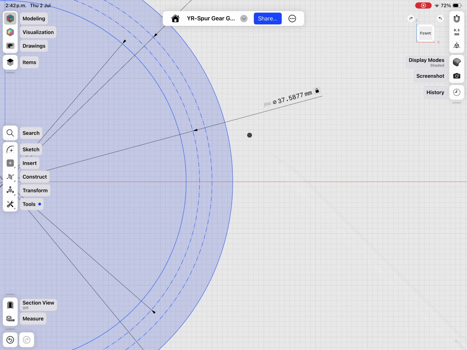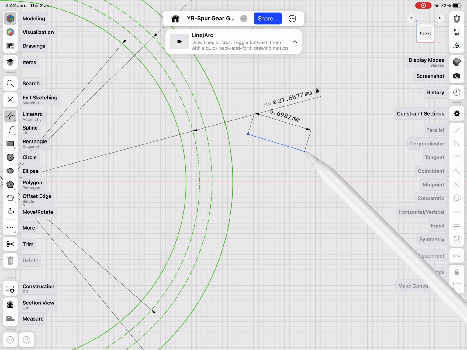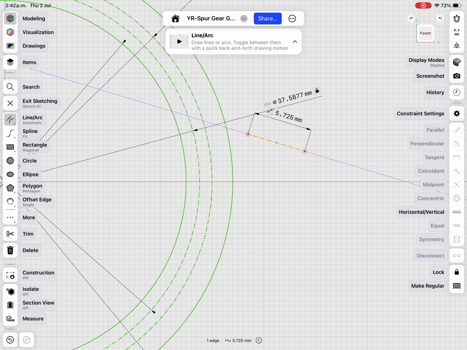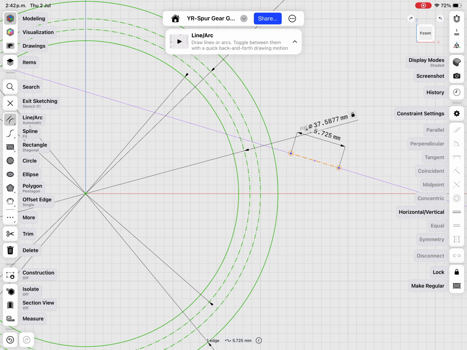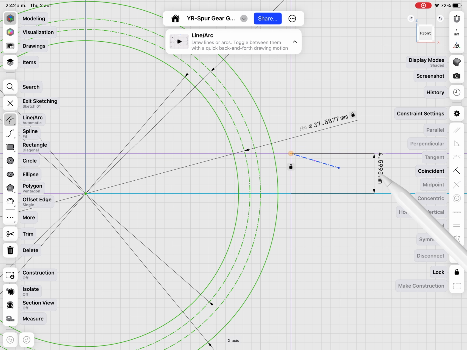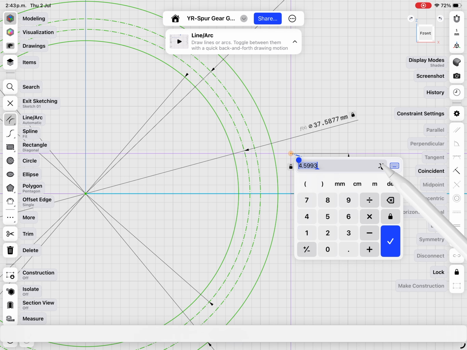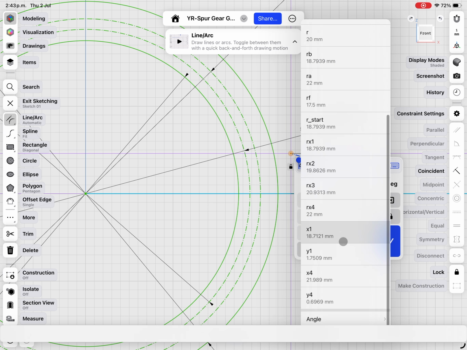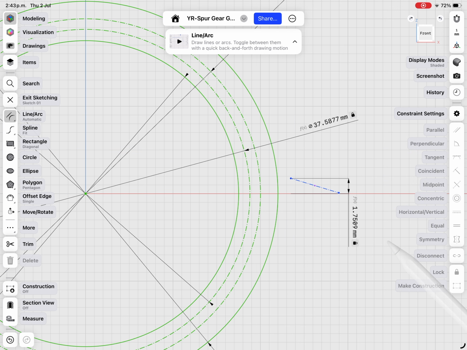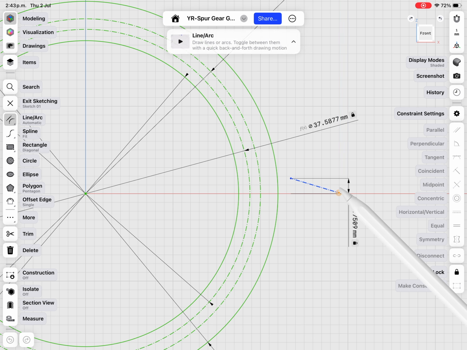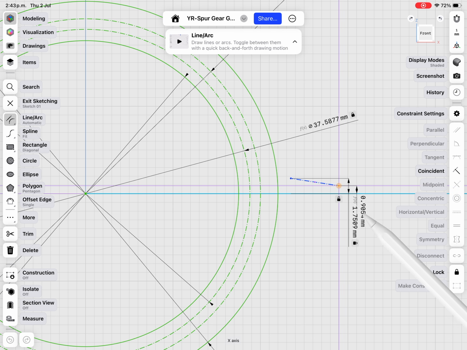Let's trace a line. Will be constructive. The distance between this point and this horizontal axis will be y1. Okay. Now this one will be Y4.